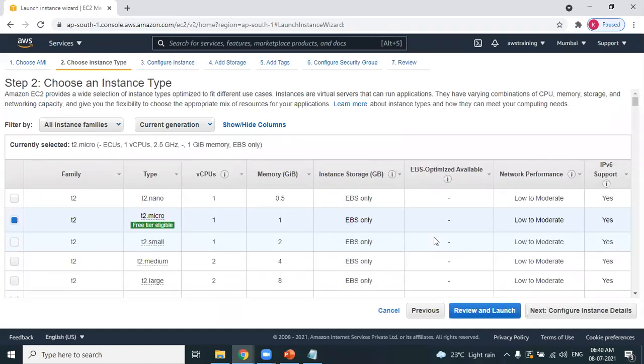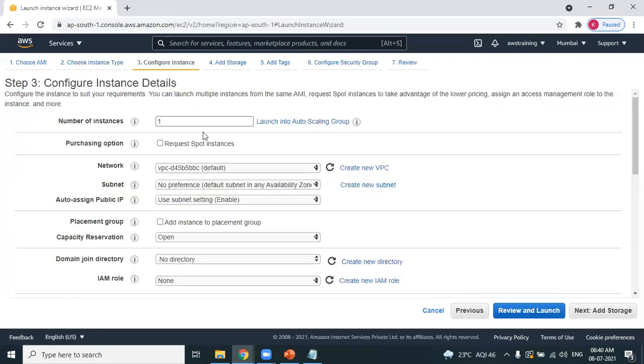Step 2, instance type. There are different types of instances, high configuration instances and low configuration instances. But the only instance eligible for free tier is T2 Micro. That means this Linux machine comes with 1 GB RAM and 1 CPU. Obviously, take the default. How many instances? Step 3 is all about the number of instances. In a single wizard, you can create 100 instances, whatever you want. But I want to go with only one instance.